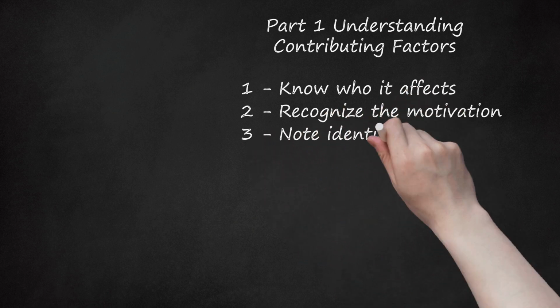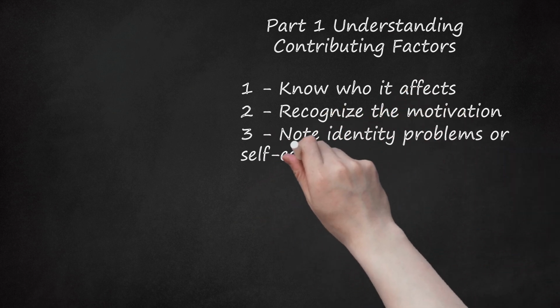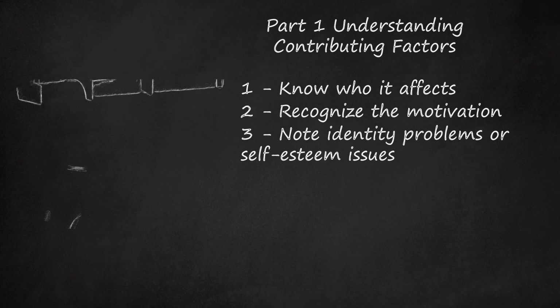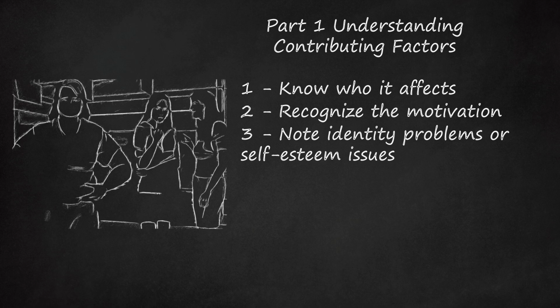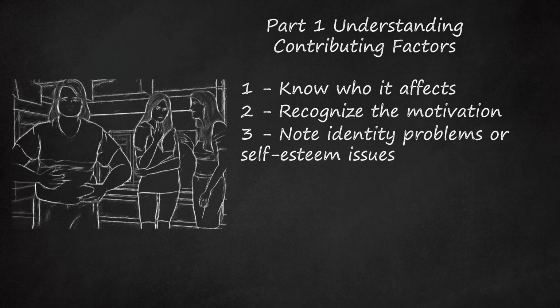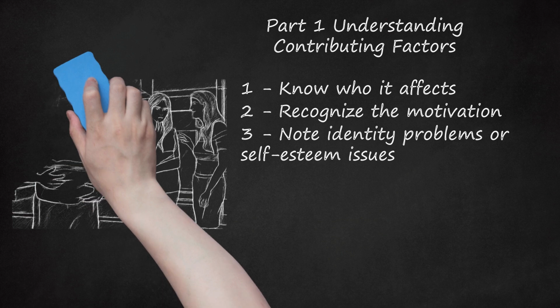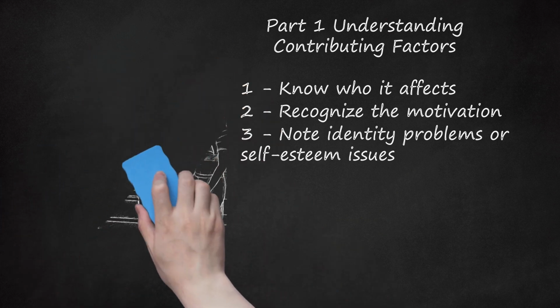3. Note identity problems or self-esteem issues. People who show symptoms of Munchausen syndrome tend to have low self-esteem and/or problems with self-identity. The person may have a convoluted personal or family history, or an inconsistent story. He or she may have interpersonal problems or family problems. This person may have a low view of the self or a difficult time identifying to the self.